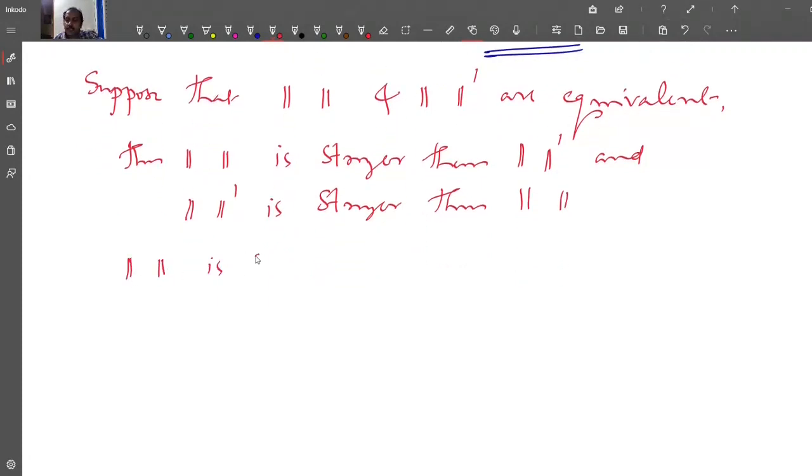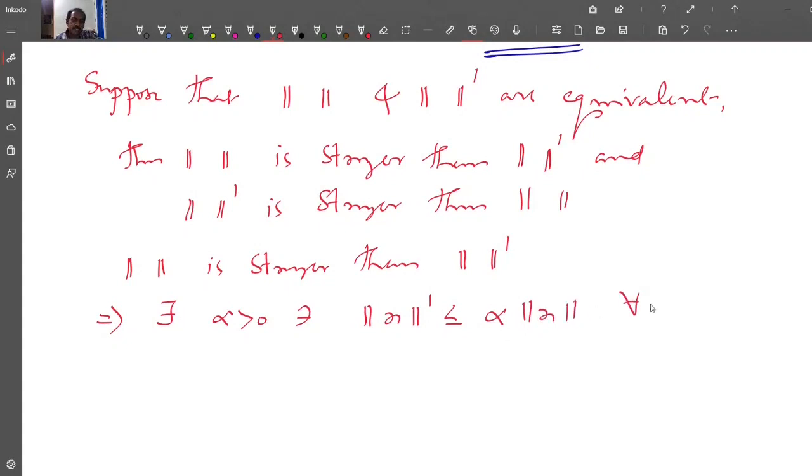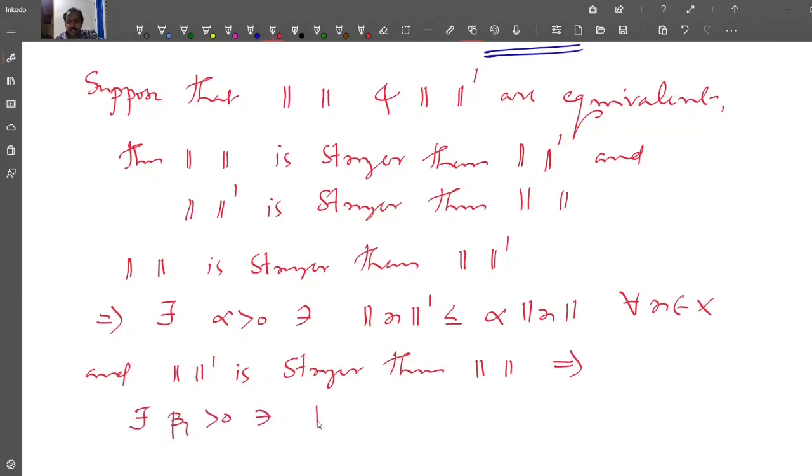Norm is stronger than norm dash implies there exists alpha greater than 0 such that norm dash of x is less than or equal to alpha times norm x for all x in X, and norm dash is stronger than norm implies there exists beta 1 greater than 0 such that norm of x is less than or equal to beta 1 times norm dash of x.